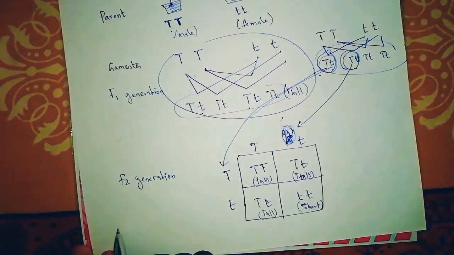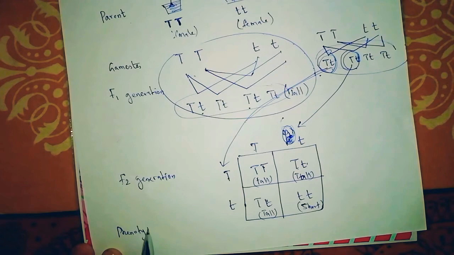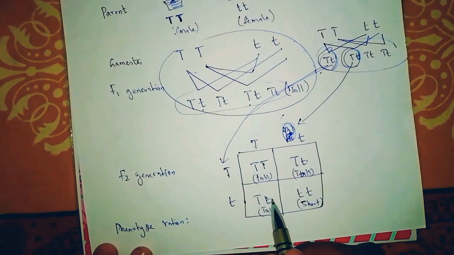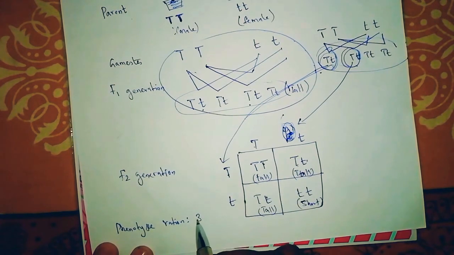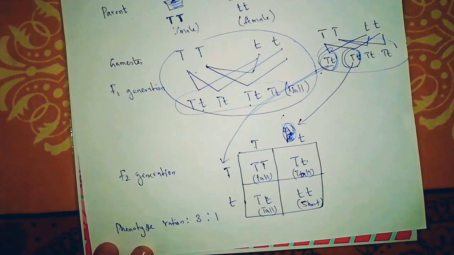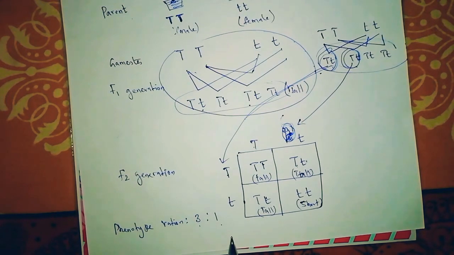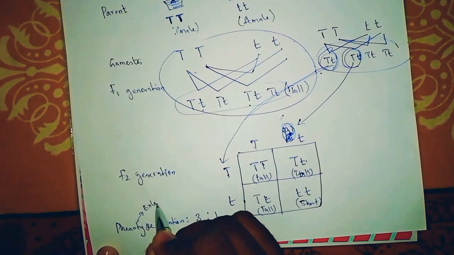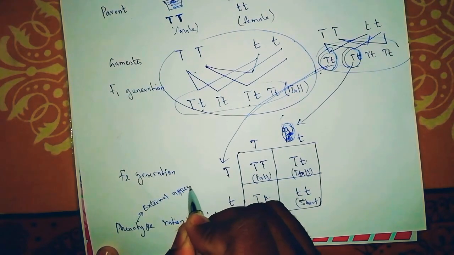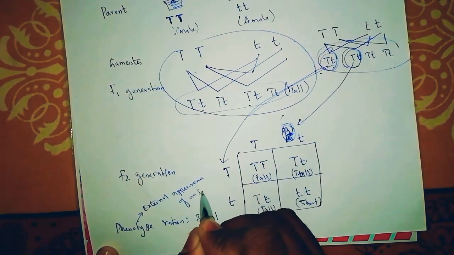So we can write it as the phenotype ratio. What is phenotype ratio? Here, how many talls are there? 3. And how many short ones? 1. So that means the phenotype is 3 tall and 1 short. Phenotype is nothing but the physical appearance of an individual, the external appearance of an individual. So I can write it as external appearance of an individual.